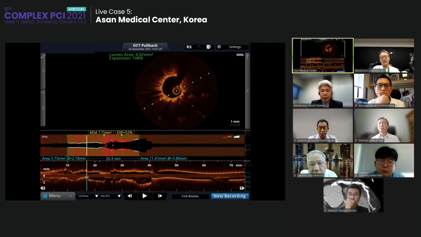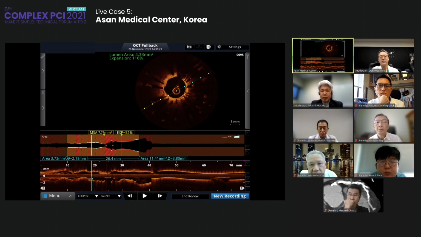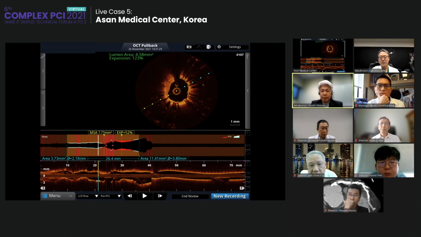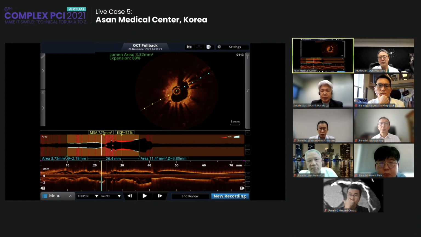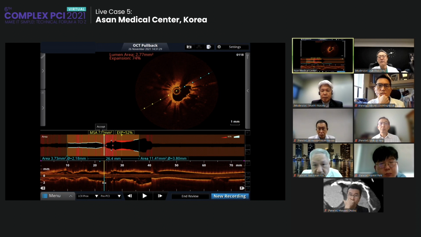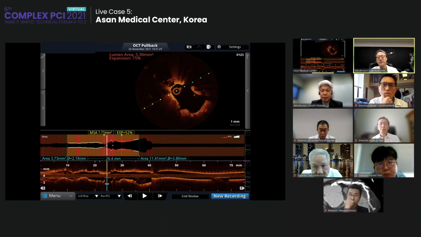Cut by cut, yeah. You can see the lumen area is about 4.4, automatically calculated, and there are 2 layers of the stent from the previous stenting. You can clearly see the 2 layers of the stent. And at 5 o'clock, there are many layers of the previous stent. And here is the ostium to the left main.